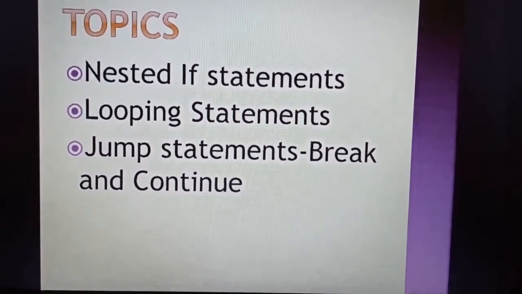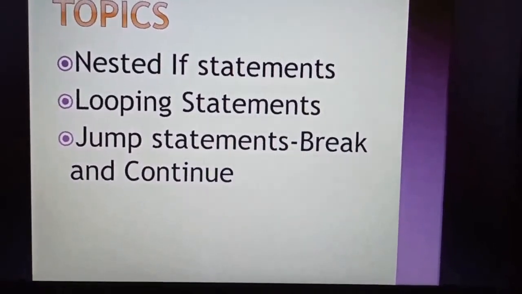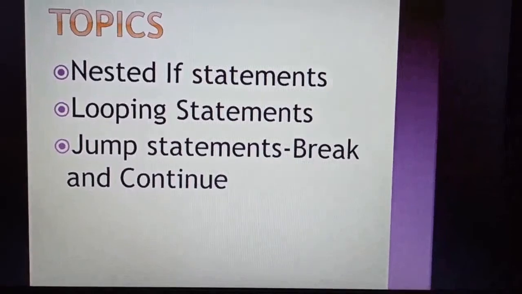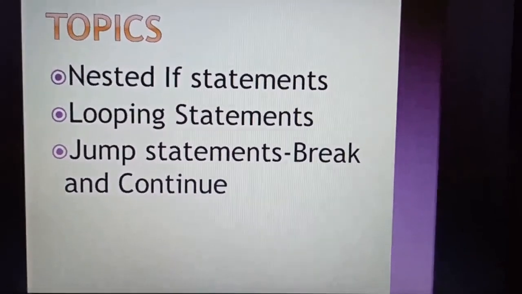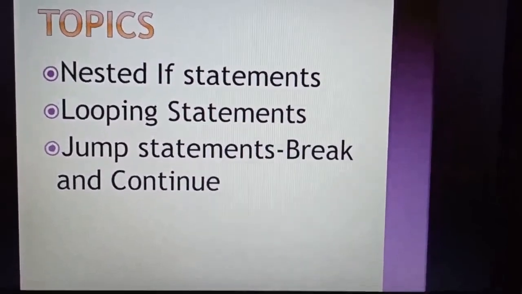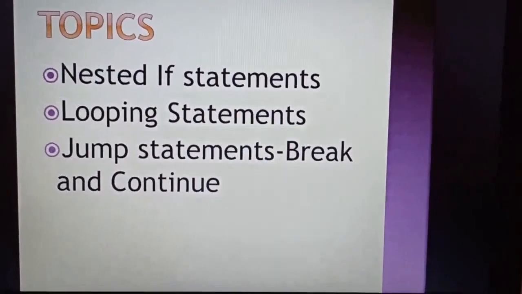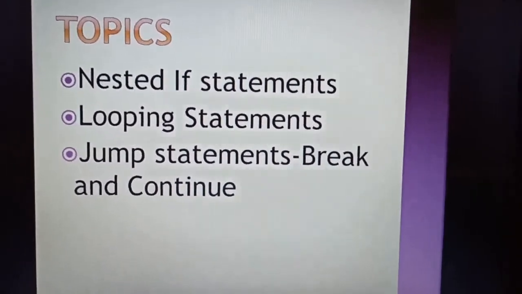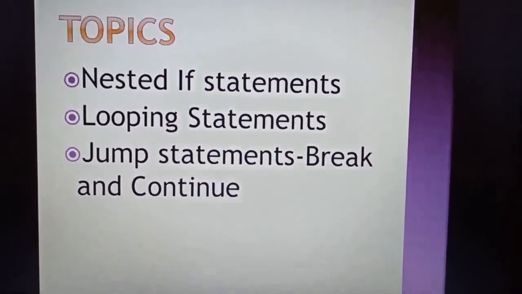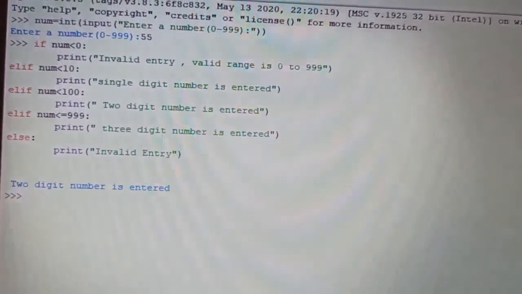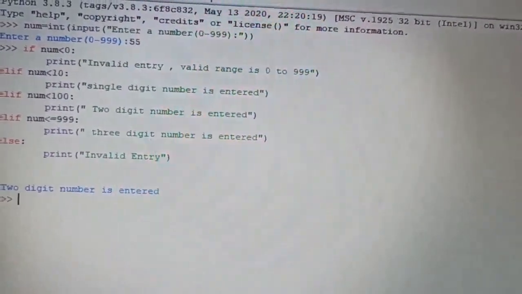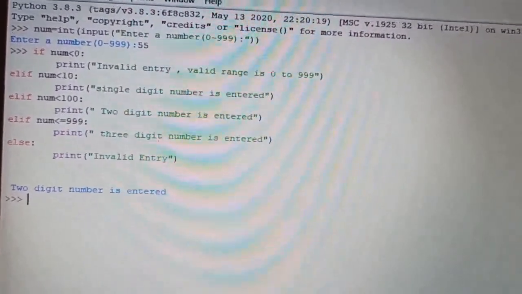But before that I am going to show you one program. That program is related to if, elif, else. As we have already discussed in the previous session, but right now I am going to explain it with one sample program of if, elif and else. So let's start with the program.